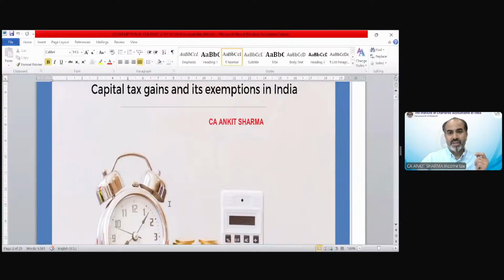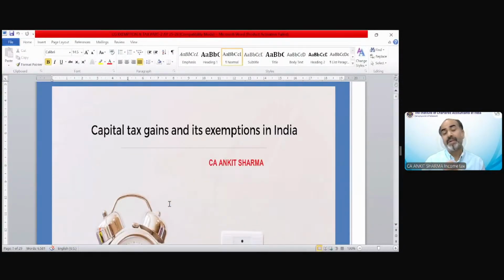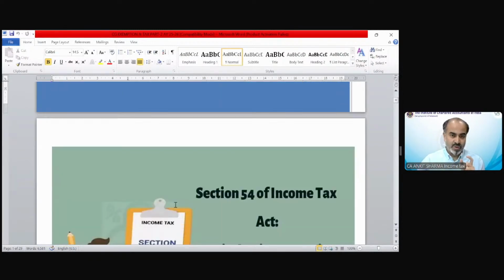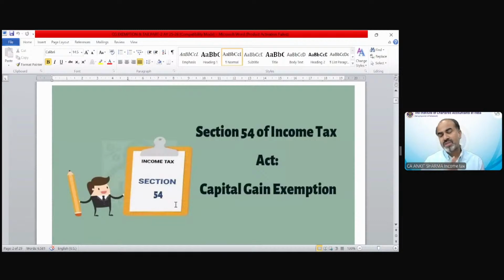Here we have to learn capital gains tax, and there are exemptions. What are the exemptions for capital gain in India? First we are discussing the exemptions, and after that we will discuss the taxability, how and at what rate tax should be applicable in case of capital gain.